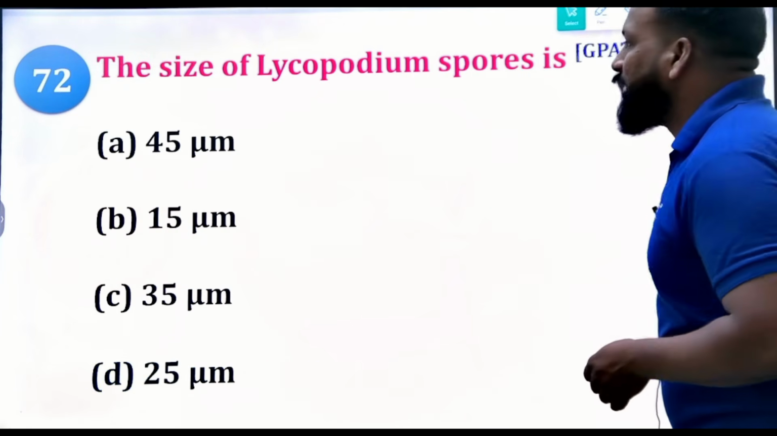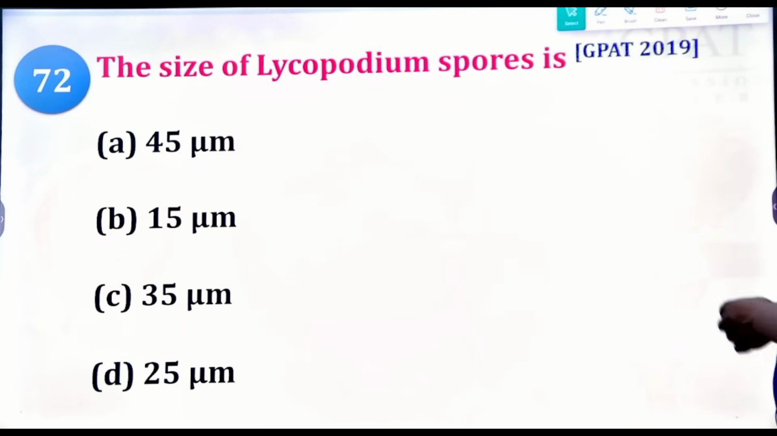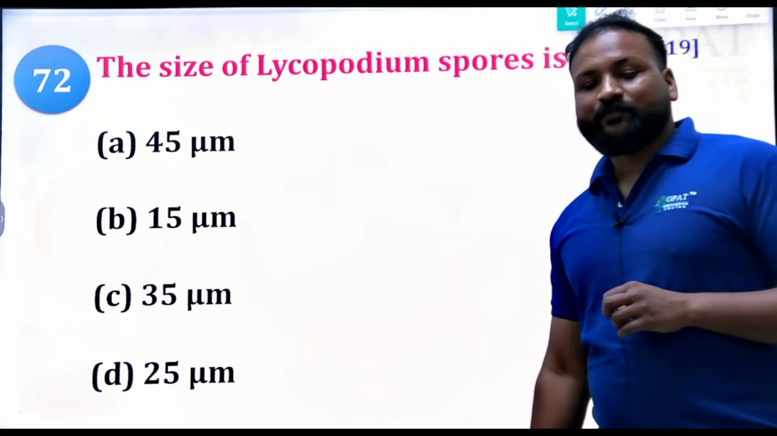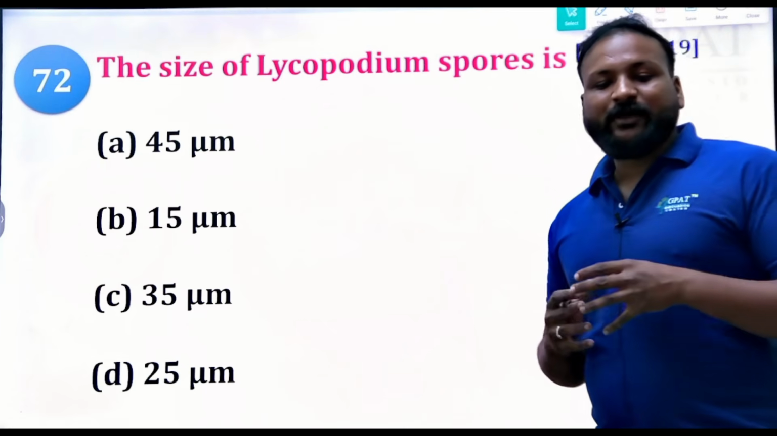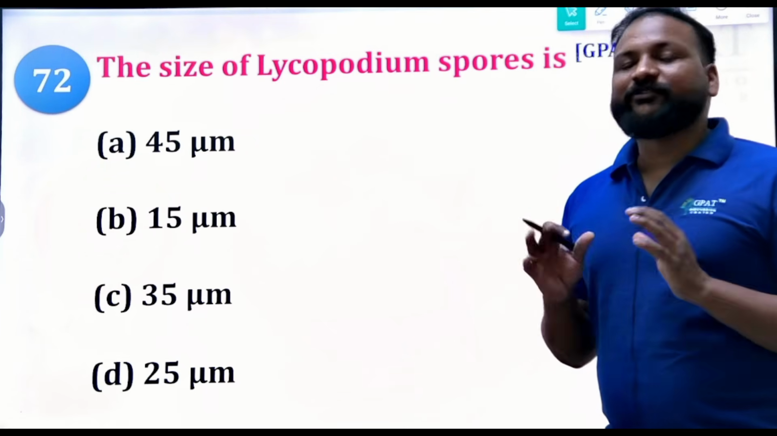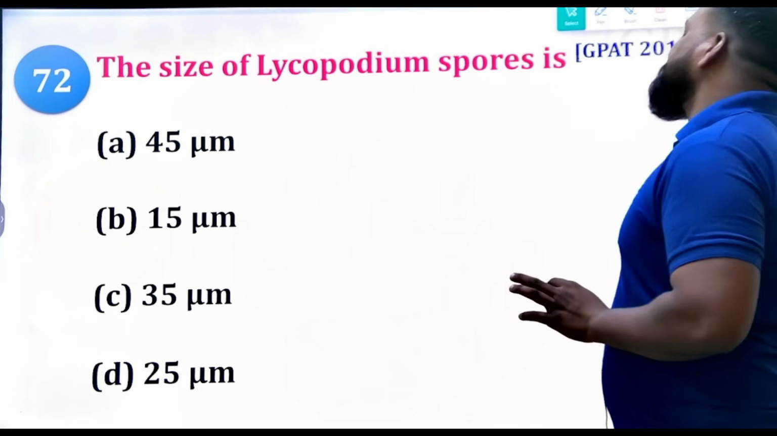Okay, next, the size of lycopodium spores, a GPAT 2019 question again. 45 micrometers, 15 micrometers, 13 micrometers, and 25 micrometers. Undoubtedly, that's what we have discussed already.